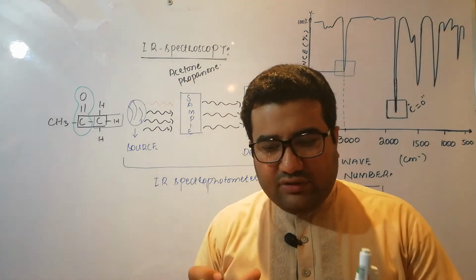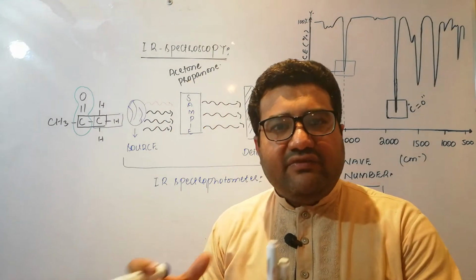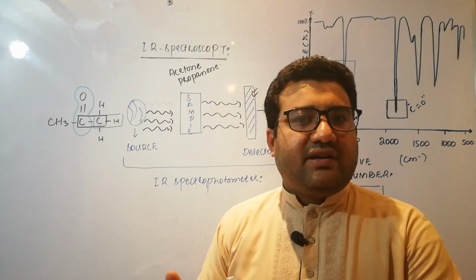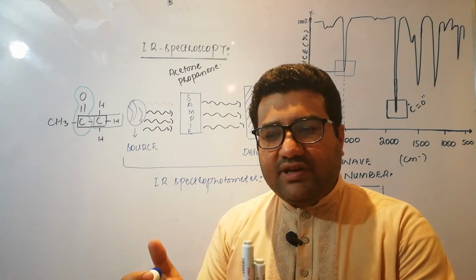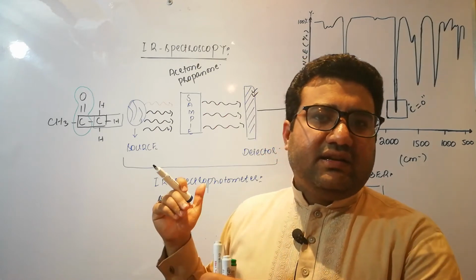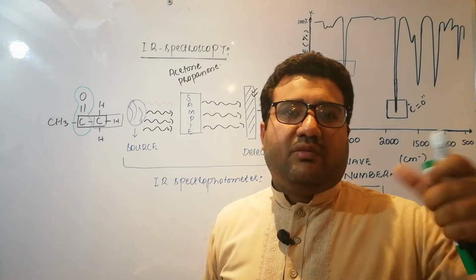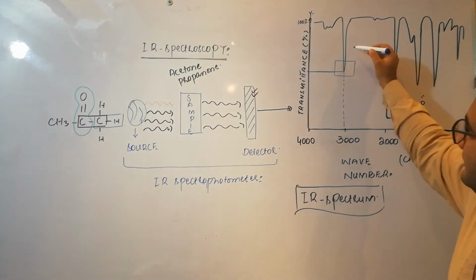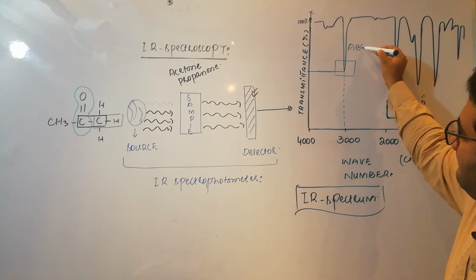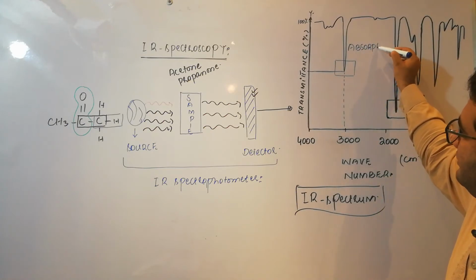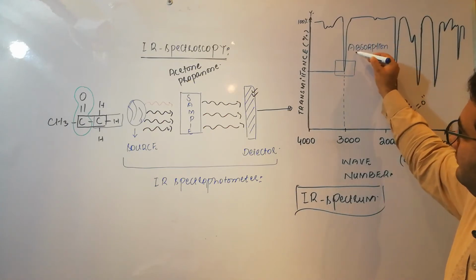It means that those IR photons having wave number 3000 per centimeter are transmitted to a very small extent to the detector, but most of their portion is absorbed. So that is the first absorption band,